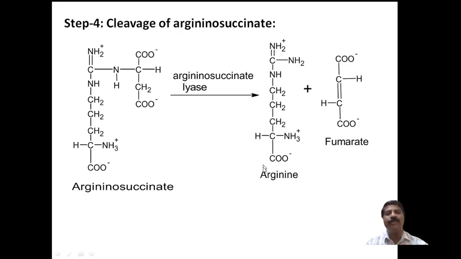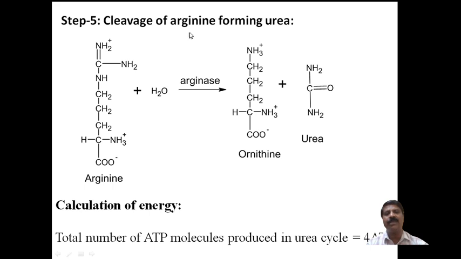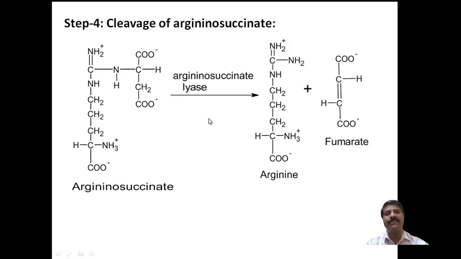It is cleaved, forming arginine and fumarate. Argininosuccinate undergoes the action of argininosuccinate lyase. Lyase means breaking the bond, and it forms arginine with fumarate. Fumarate is a dicarboxylic acid. This is the fourth step.